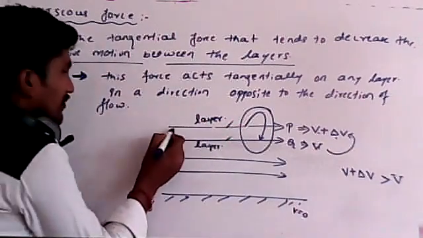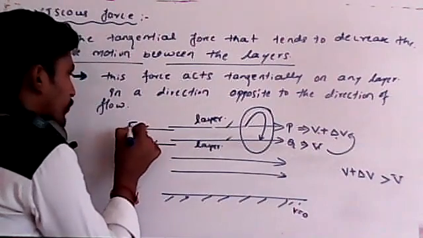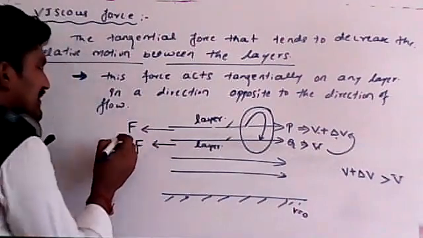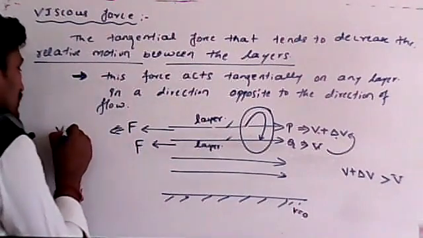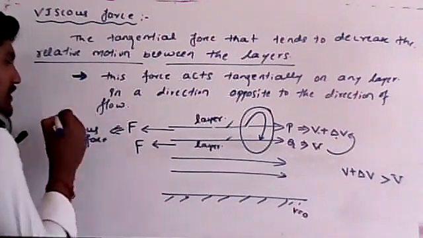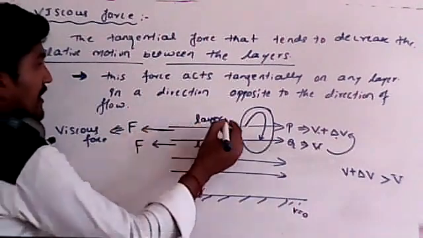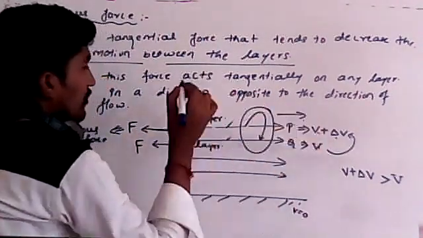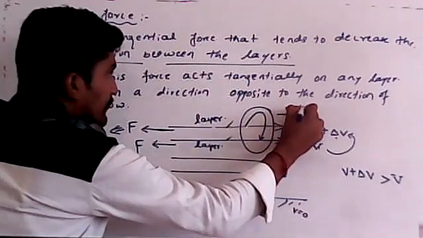So that resistive force is nothing but what we call the viscous force. This force is always opposite to the direction of motion of the liquid. Remember always. For example, this is the motion of the liquid.